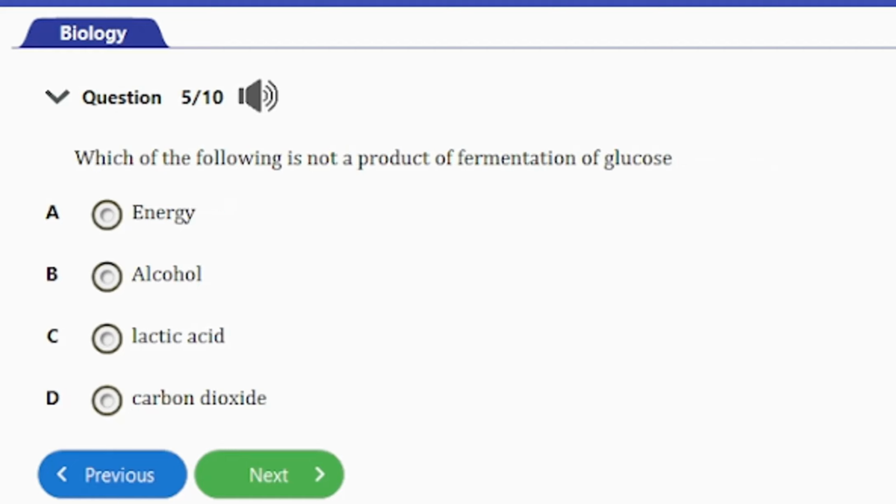And let's consider the next question, guys. Question number 5. It says, which of the following is not a product of fermentation of glucose? We have A. Energy. B. Alcohol. C. Lactic acid. D. Carbon dioxide. So guys, the answer to this question here is option C, and that's lactic acid. Fermentation of glucose will actually yield alcohol, carbon dioxide, and also release energy. But lactic acid is never a product of fermentation. So option C is the answer to this question.